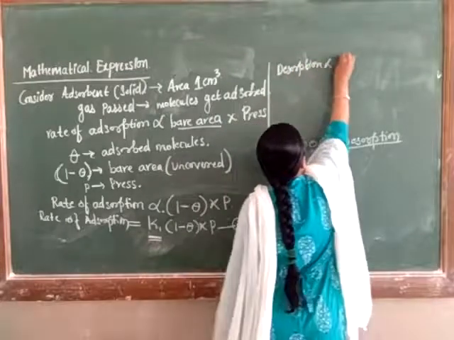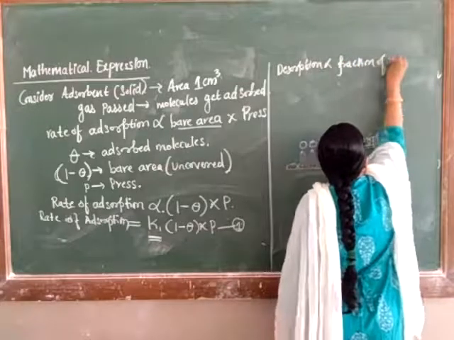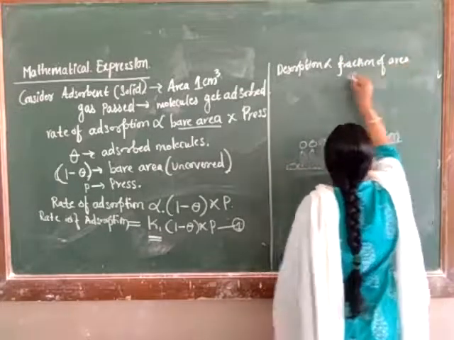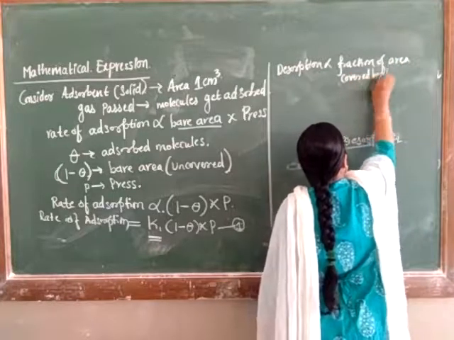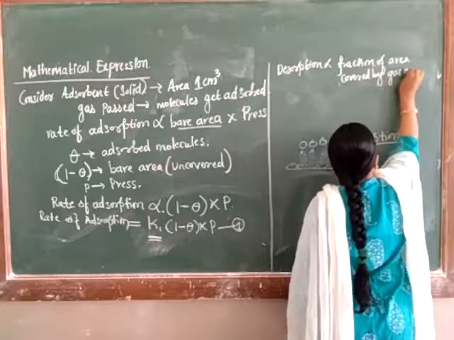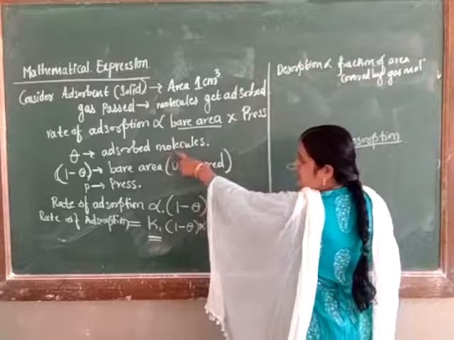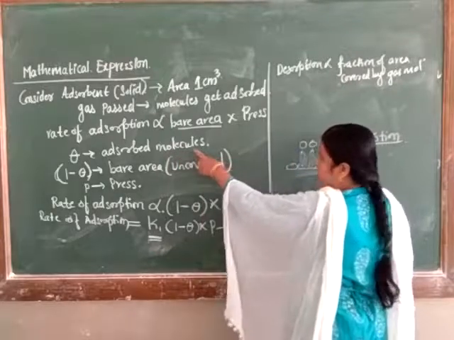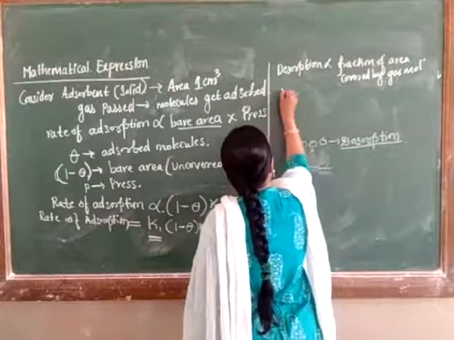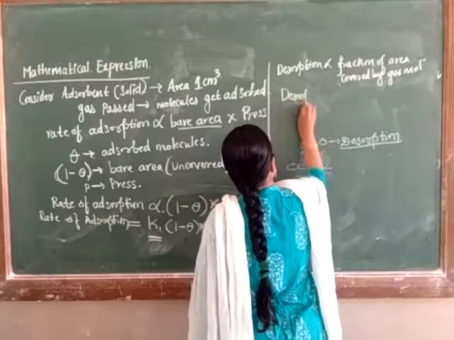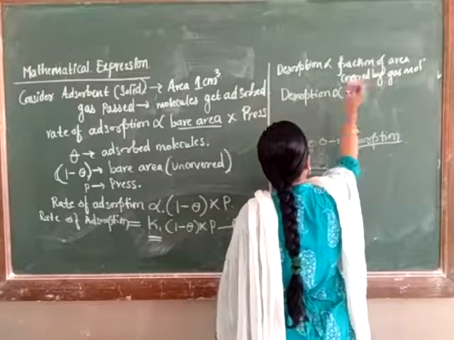Desorption is directly proportional to the fraction of area covered by gas molecules. The fraction of area covered by gas molecules is our adsorbed molecules. So desorption is directly proportional to theta.